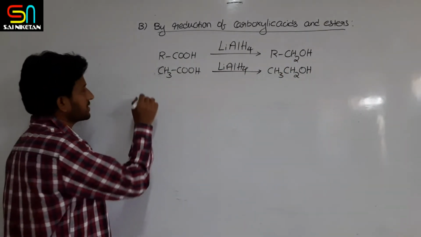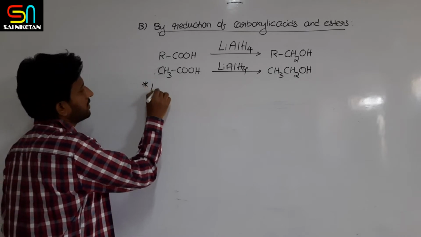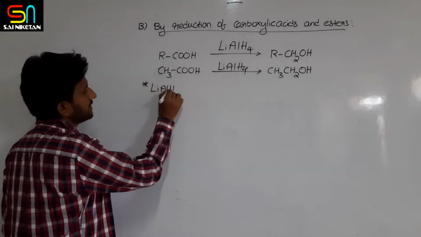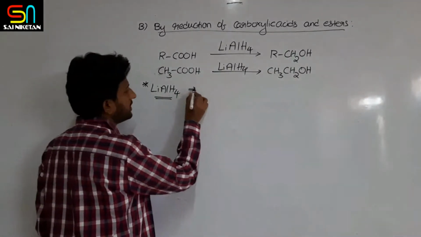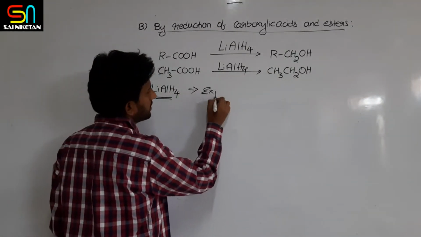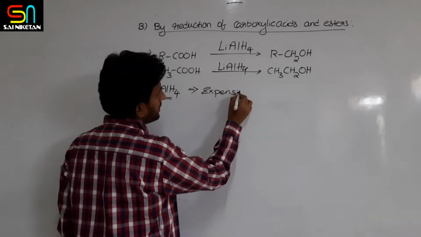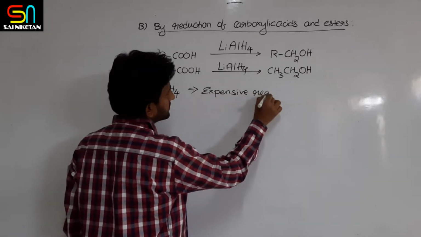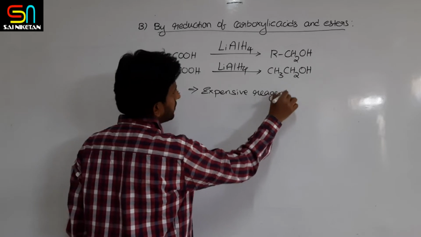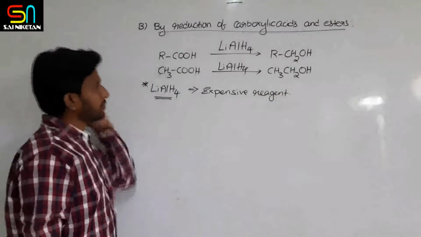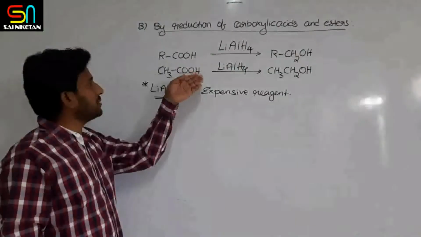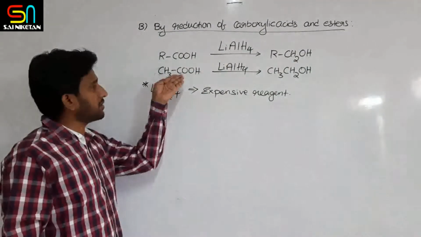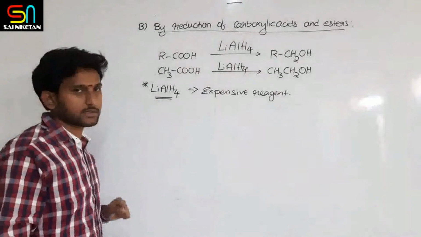But the thing is, for reduction of carboxylic acids, the reagent lithium aluminum hydride is actually a costly, expensive reagent. So we don't prefer to use lithium aluminum hydride for the reduction of carboxylic acids to alcohols.